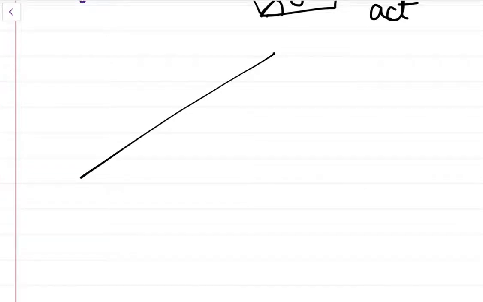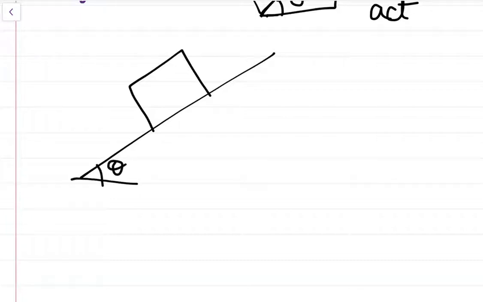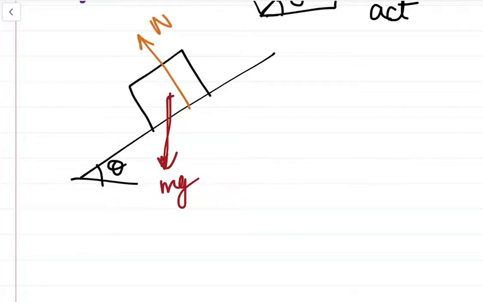Let's assume that it is moving. This is a car, I'm drawing it very simply, and this angle is theta, so it will apply a downward force mg in this direction, and it will obviously get a normal reaction in this direction. When we break the components of the normal reaction, firstly this angle will also be theta, because this is a Z-type angle. Obviously this angle will also be theta, and this will be 90 minus theta. I'm not writing these all, to avoid confusion.